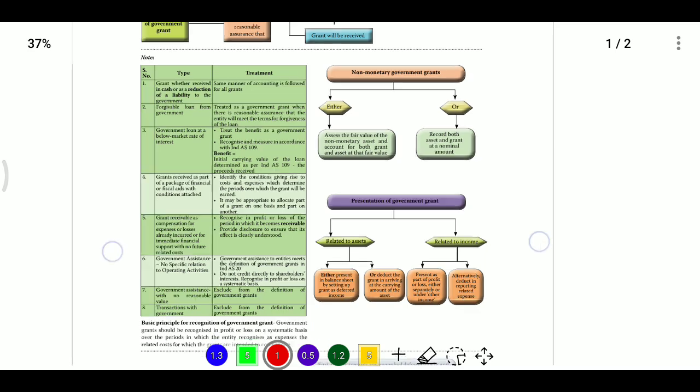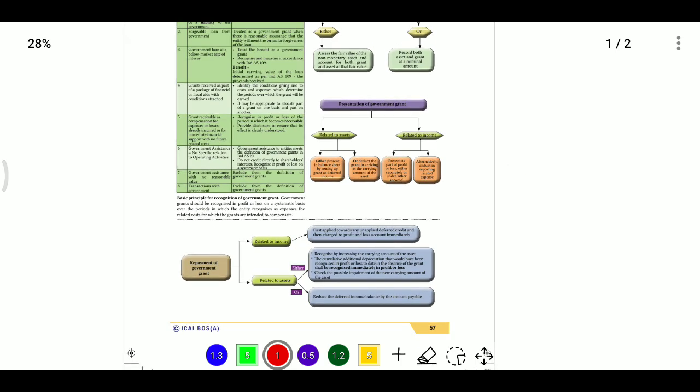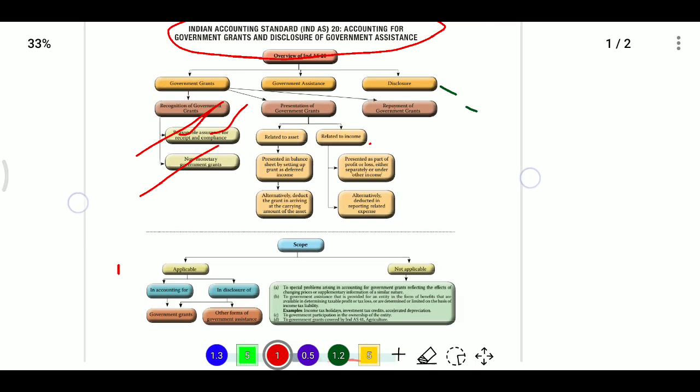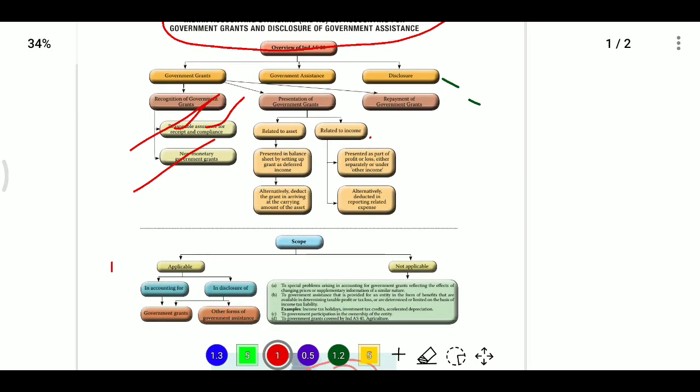For example, the entity is establishing or setting up a plant, purchasing or developing some equipment or machinery, and land to start the business. For starting the business it is incurring some establishment amount. Then the government gives some amount to help that entity purchase that land or plant and machinery, etc.